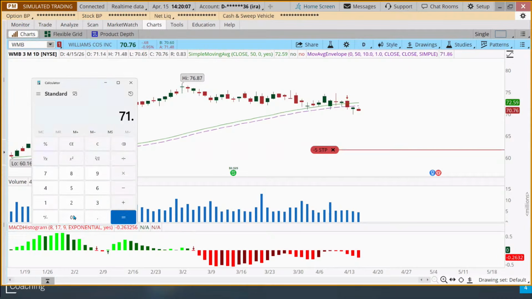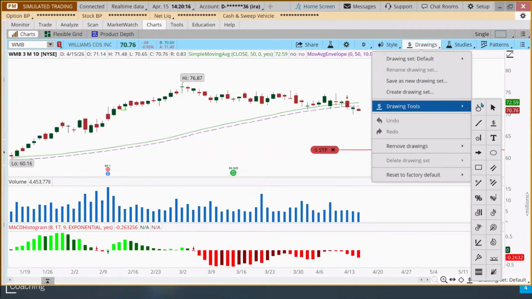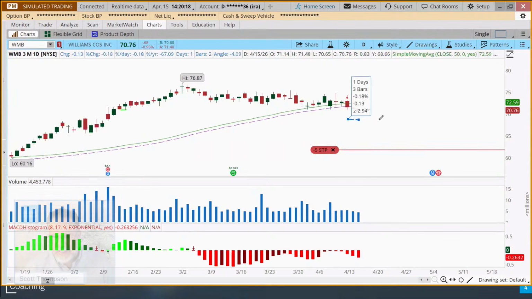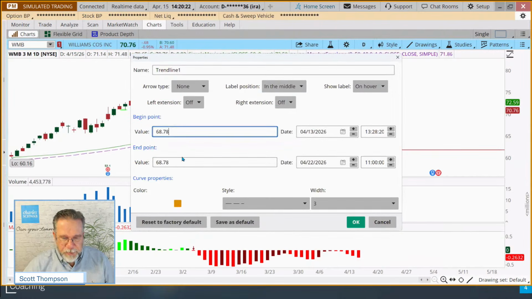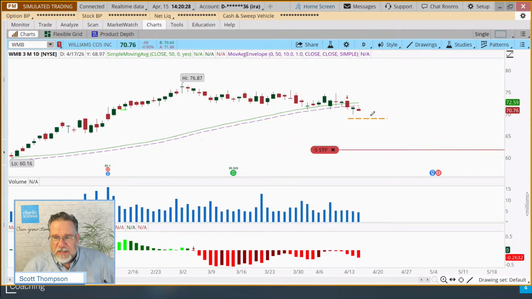Okay, so let's again take our calculator. 71.03 times 0.97, and our stop should go to 68.89. So I like to take my drawing tool, 68.89. Ooh, that's pretty close. 68.89. And our rule says to move the stop up there.